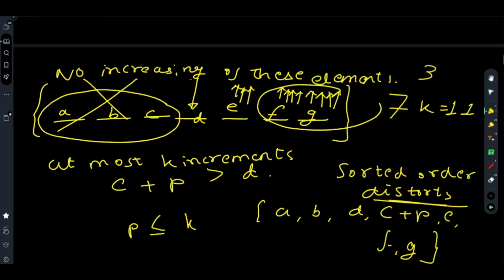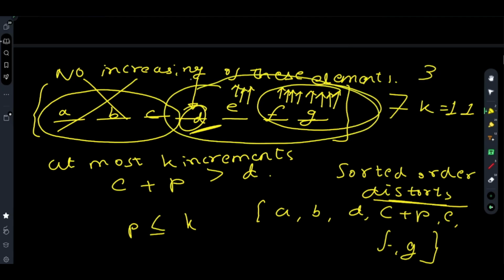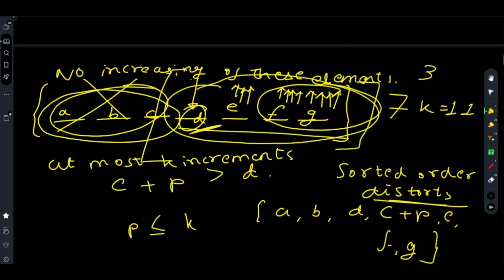So at this moment, you cannot increase any further. Your median remains as d. However, you have successfully made k increments, but the median remains as d. And so what I'm trying to say is that increasing these elements will not cause any problems at all, because you can maintain the sorted order. However, increasing these elements might distort the sorted order. So we will only worry about this part of the array, from the original median to the last element.